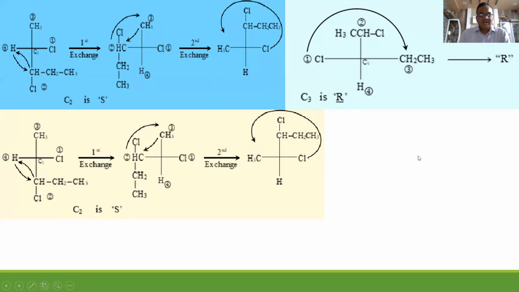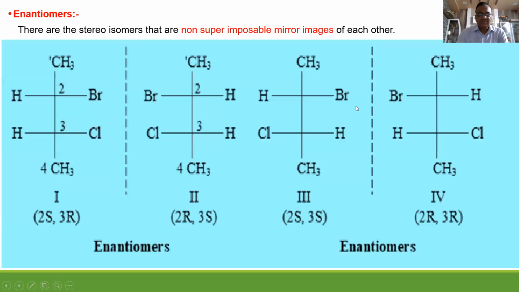So C3 is R, same diagram as well. C3 is R because 1, 2, 3. So C2, carbon atom number 2, is S configuration and carbon atom number 3 is R configuration.